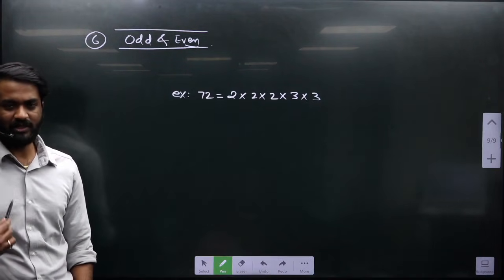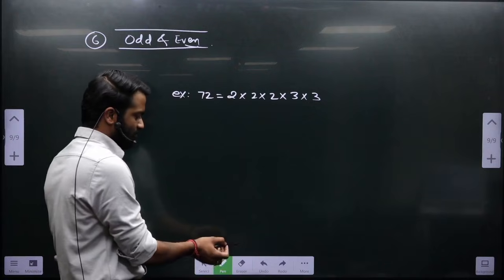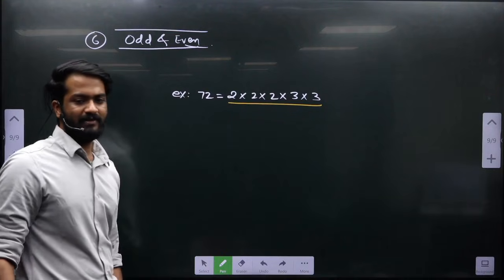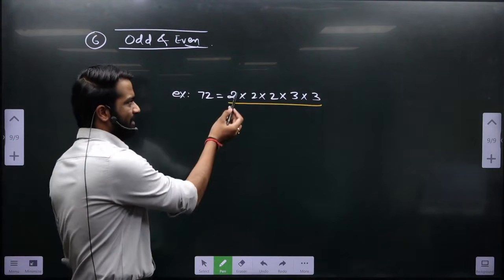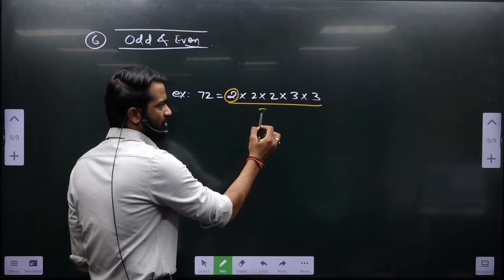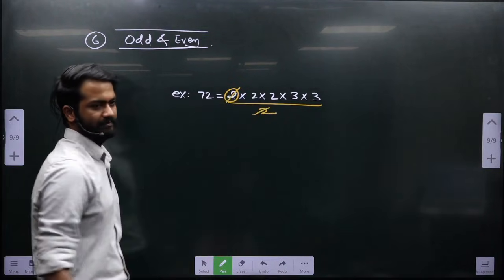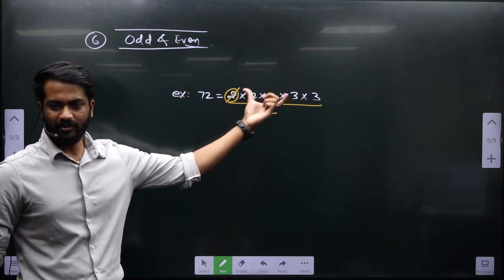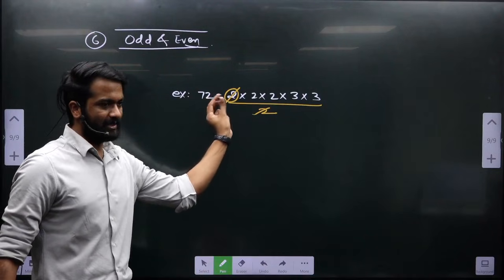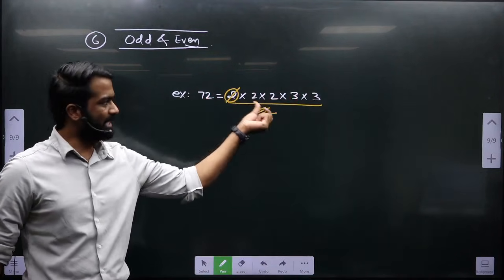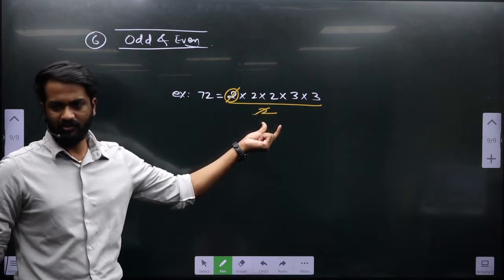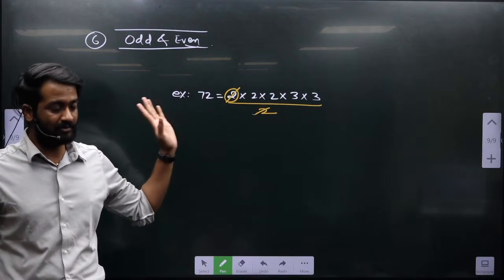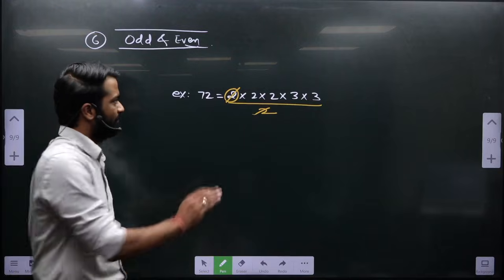I am merging your definition and my definition. Whatever you have read so far in the books, that a number if it is divisible by 2 is nothing but an even number. See, even if you are having a single factor of 2 here, you can always divide this by 2 and cancel this, and the remaining value will be this. Are you getting my point? So even if you are having a single factor upon prime factorization, then it can be cancelled by the 2 in the denominator. That is what you have read, and that is what I have told you. Now both are the same. Okay.